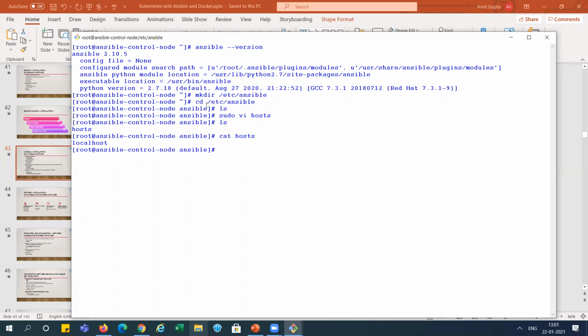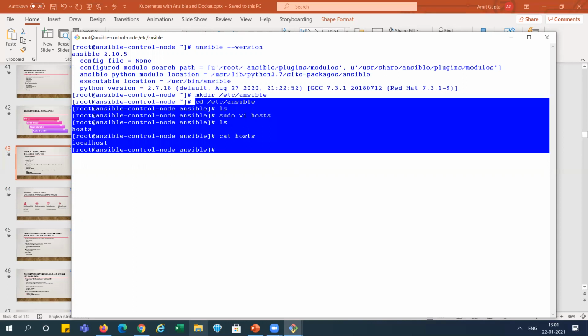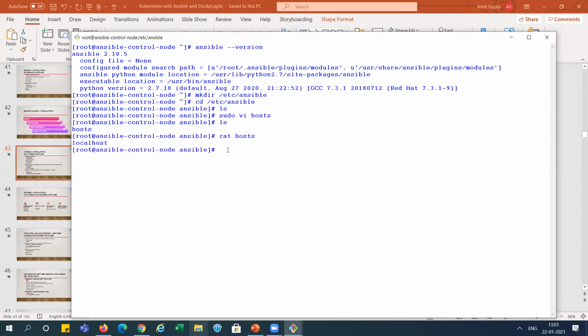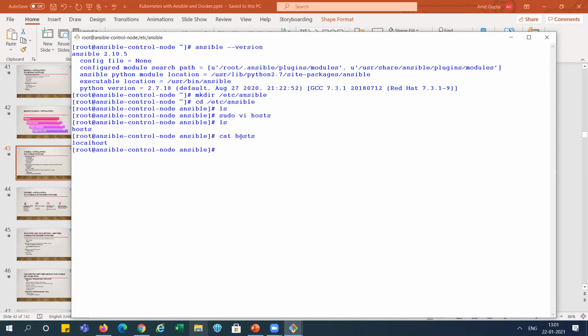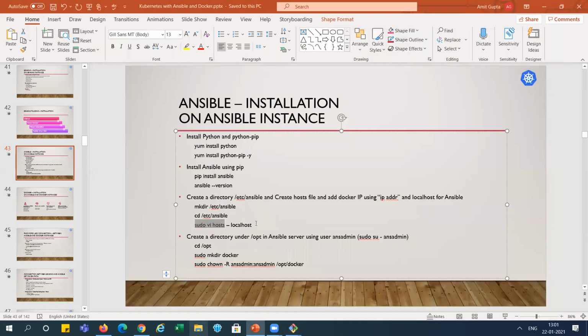We have created this step because in a higher version this configuration file is not there. For Ansible, it is none, so this step is required. But if you are working on a lower version, the path is there already, so we don't need to do anything here. We need to update only the hosts file directly. Okay, so we have done this.